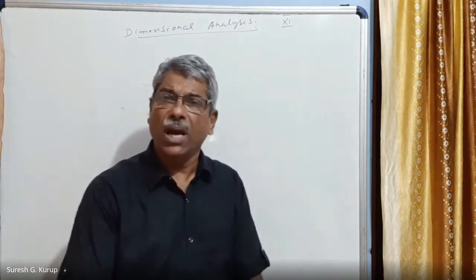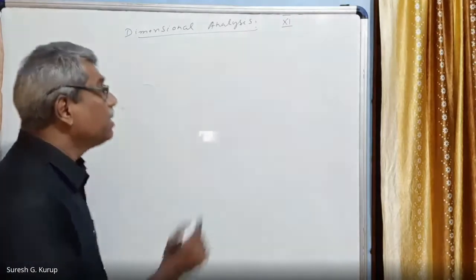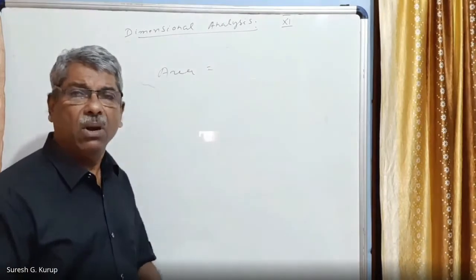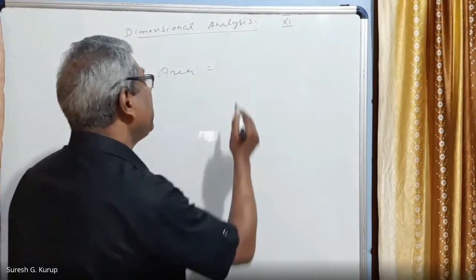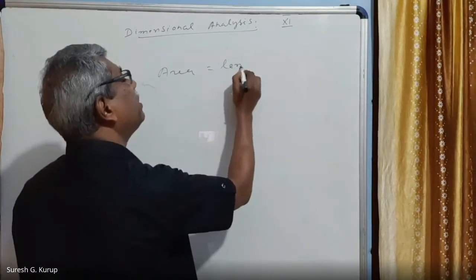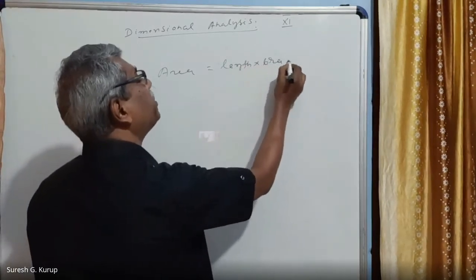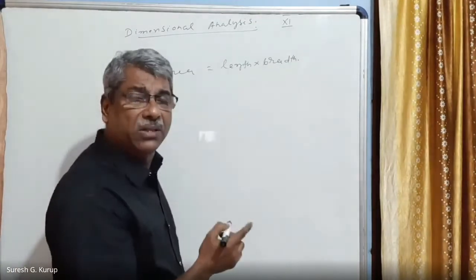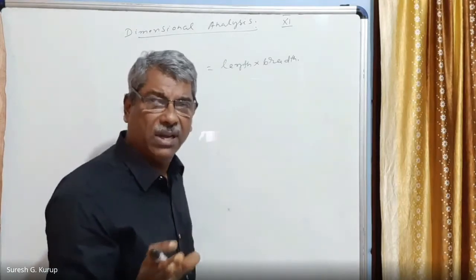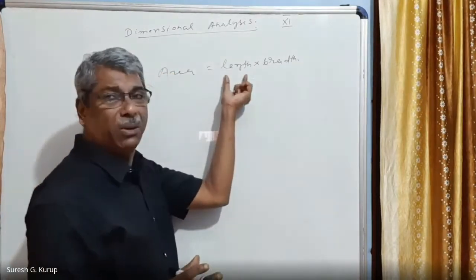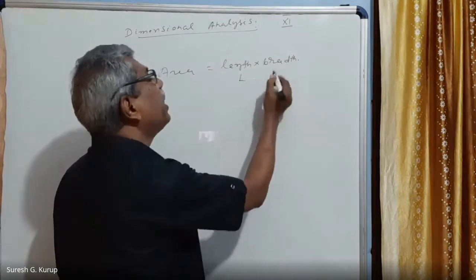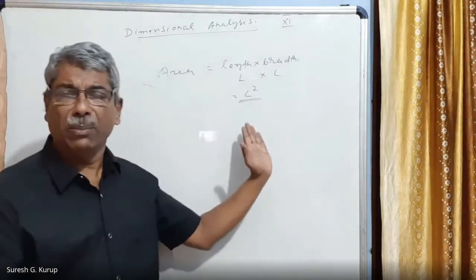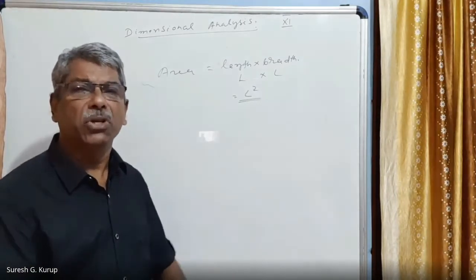Now, the first quantity I am taking up is area. Suppose the area of a rectangular field or a rectangular cardboard. Area is equal to length into breadth. Length is measured in length only, and breadth is also a length only. Therefore, the unit of this we can write: this is L, and this also L. Therefore, this is equal to L square. Not enough. This is not the dimension. When you write dimension, at least 3 units must be included.